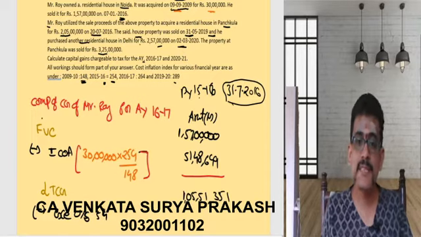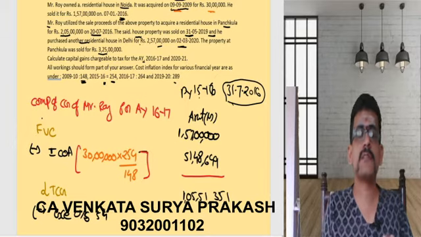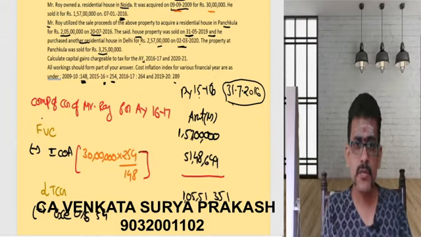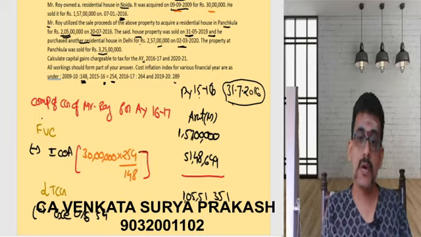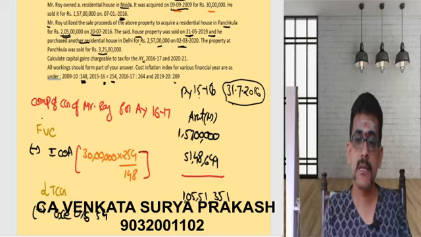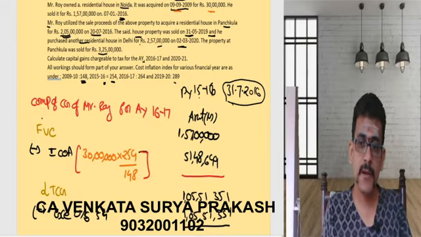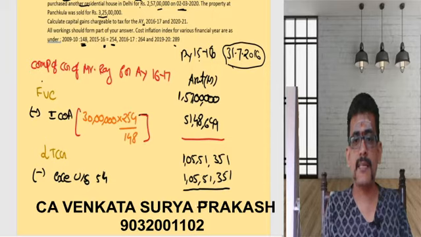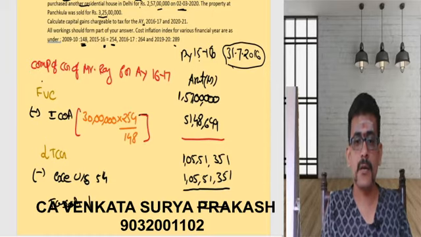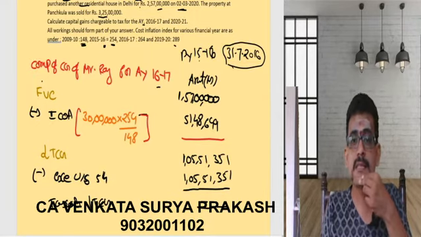So what is the amount of exemption under section 54? Capital gain or cost of asset, whichever is less. What is the cost of the asset? 2 crores 5 lakhs. What is the capital gain? 1 crore 5 lakhs 51,351. What is least? 1 crore 5 lakhs 51,351 is the least. So ultimately what will happen here? Taxable long-term capital gain is 0. That is for the assessment year 16-17.